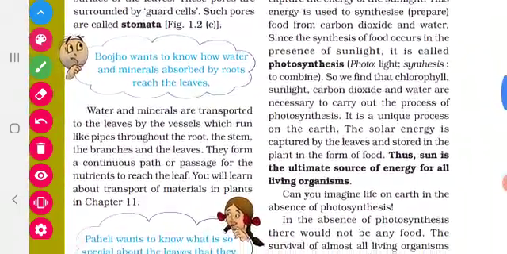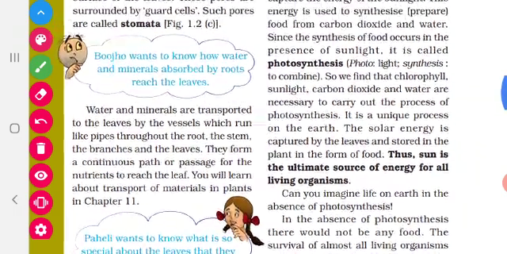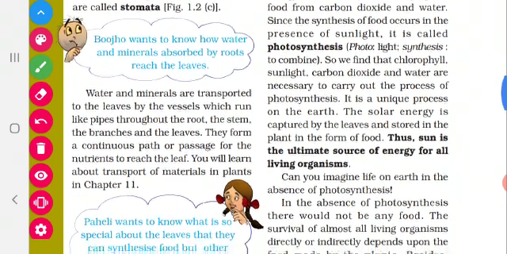So they prepare food. So this preparation is possible only in the presence of sunlight. Without sunlight, this reaction is not at all possible. So that's why this reaction is called photosynthesis. Photo means light, synthesis means to combine. Combine means preparation. So this combination, that is the combination of water, minerals and carbon dioxide, takes place only in the presence of sunlight. That's why this reaction is called photosynthesis.